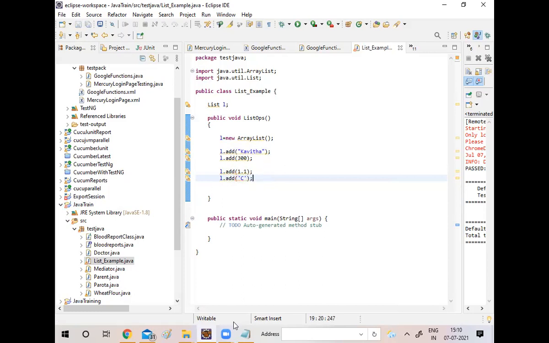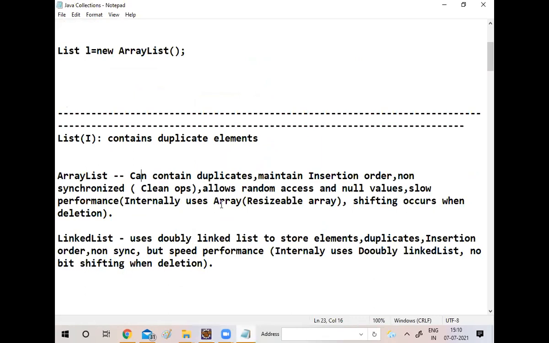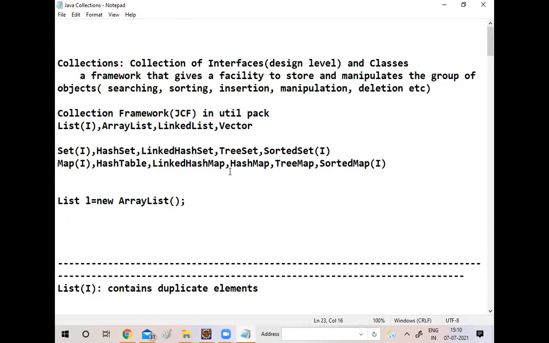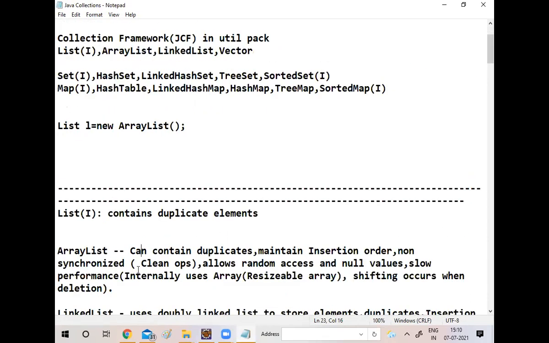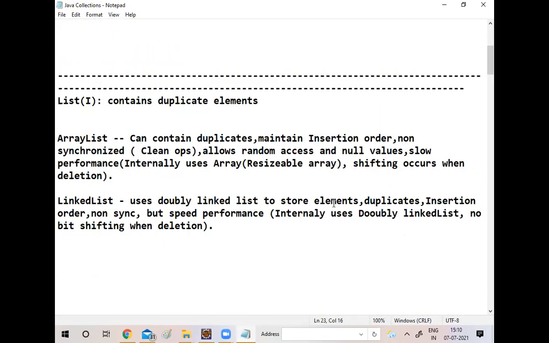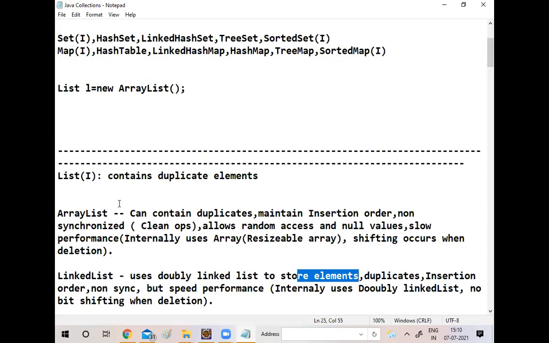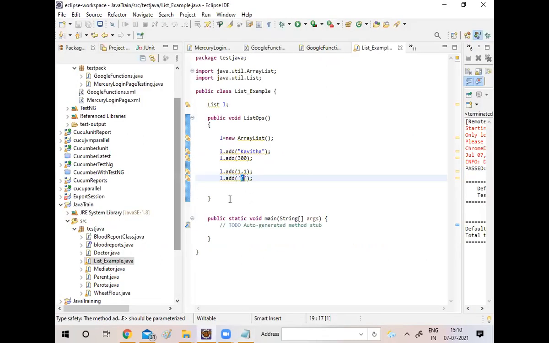So what are the things I added in the collection? I added a string, an integer, a float, and a character. Now you can see it's a collection of different elements. Simply I'm saying it's storing elements. Now let's go to our statement: it says it will allow duplicates also. Can I store duplicates?